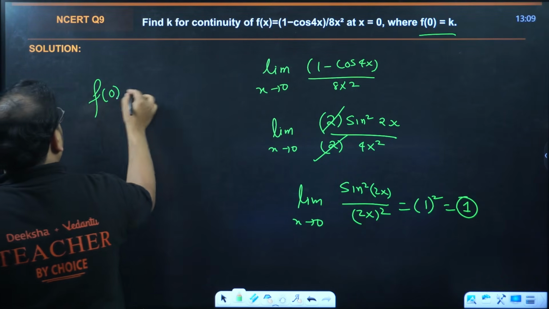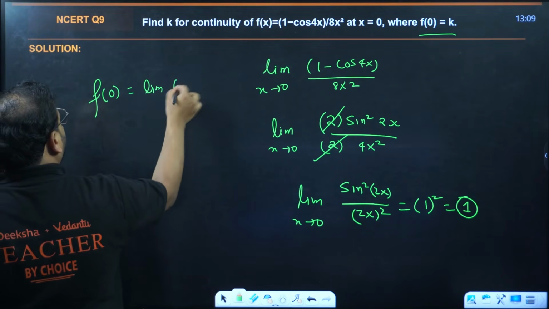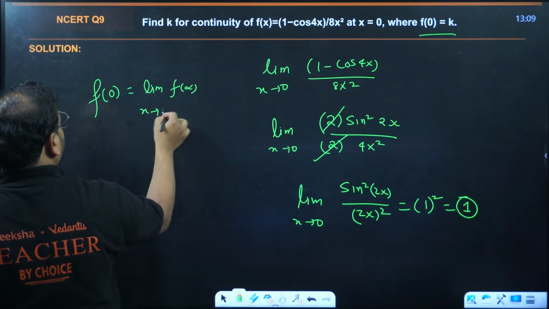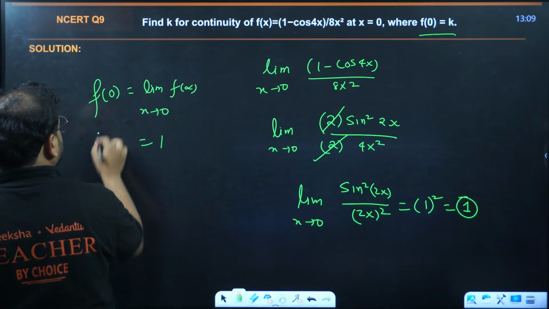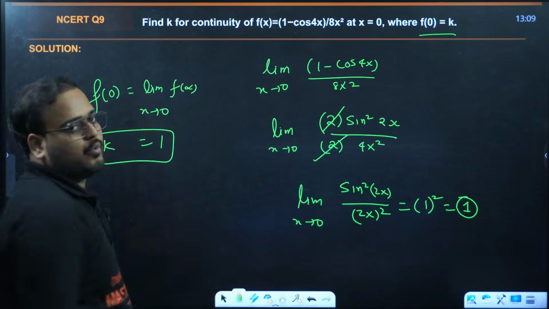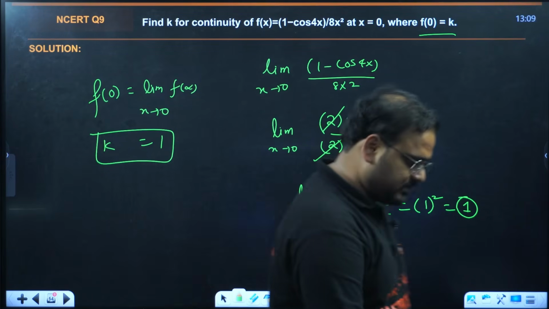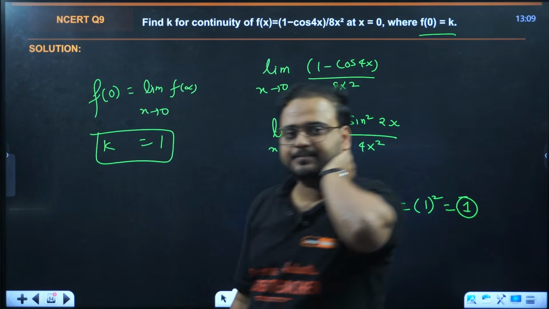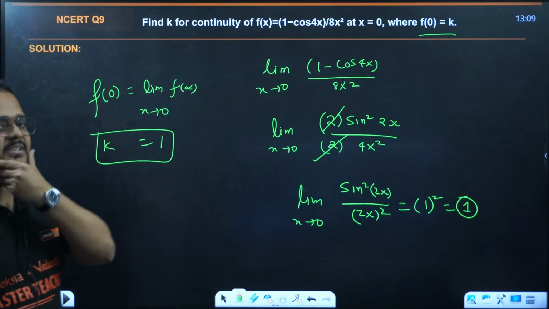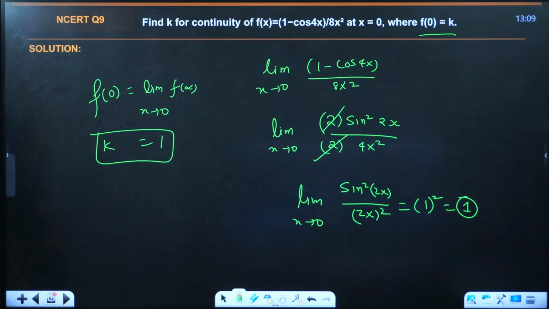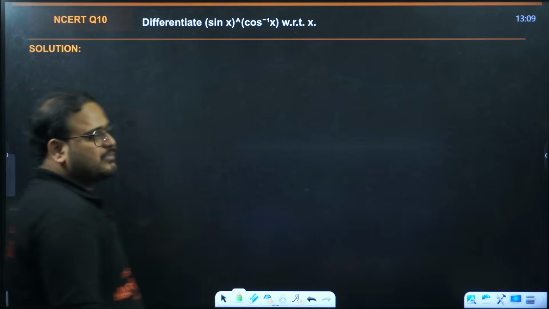F of 0 should be equal to the limit of the function when x tends to 0. This is coming as 1, this is coming as k, so the k value is 1. Please check. Very simple problem. Yeah, correct.